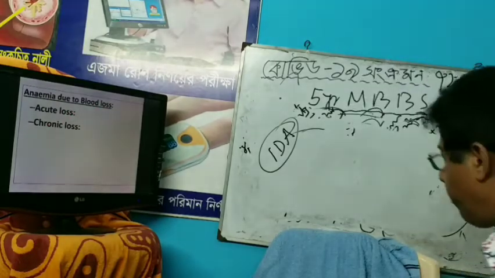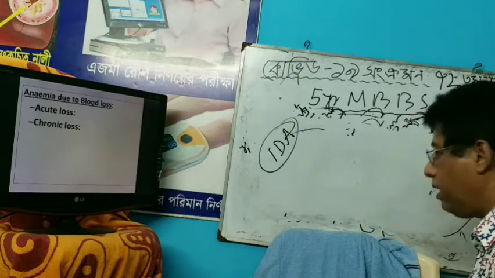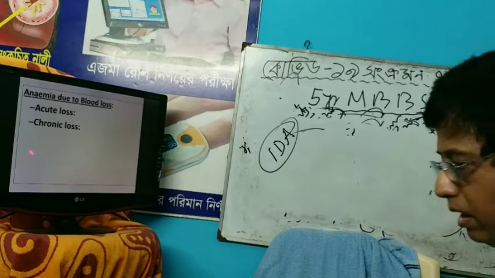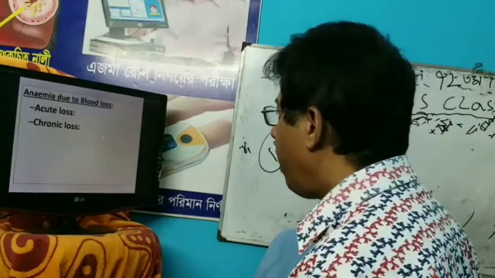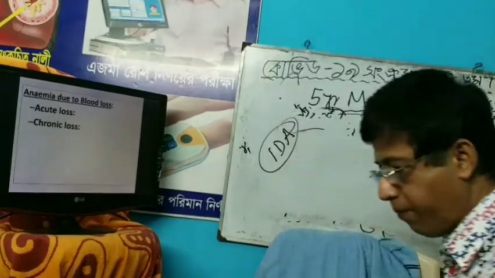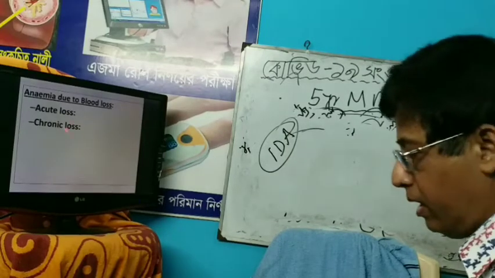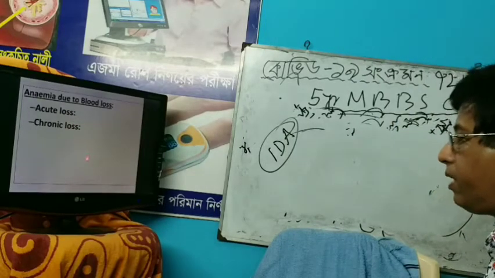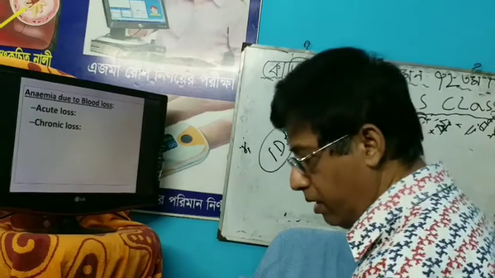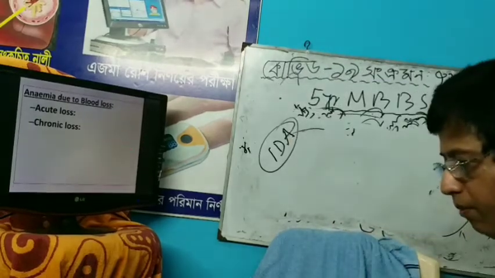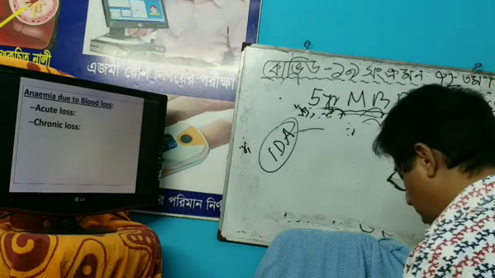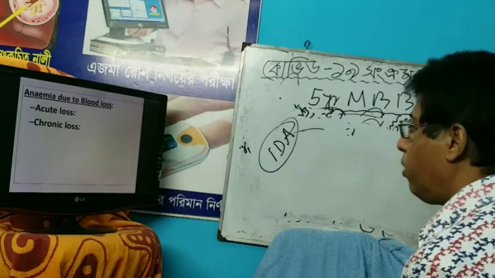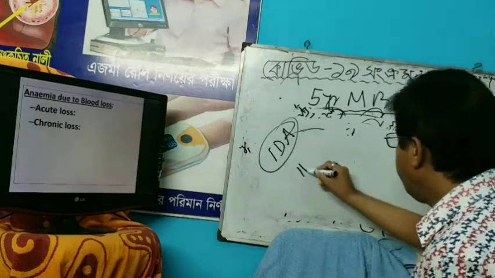Chronic loss, most important is the hookworm infestation in our country, very common. Also peptic ulcer disease, rupture of esophageal varices due to portal hypertension, and Meckel diverticulum and polyposis. So the most important cause which is asked in the Viva board is chronic loss, hookworm infestation.